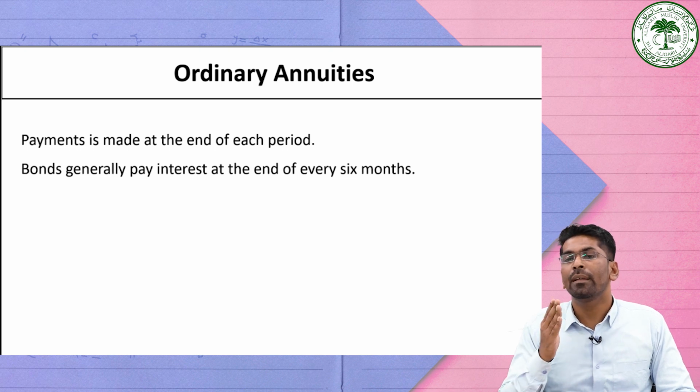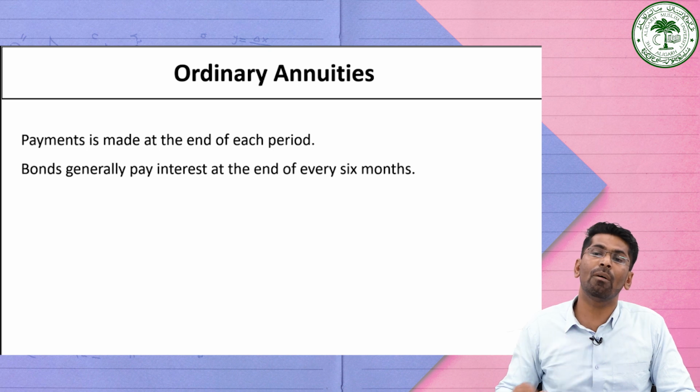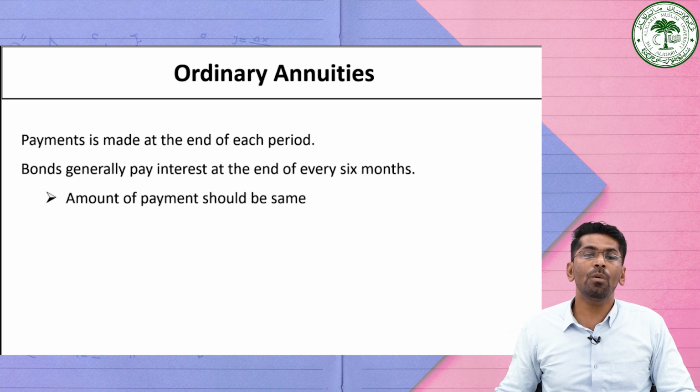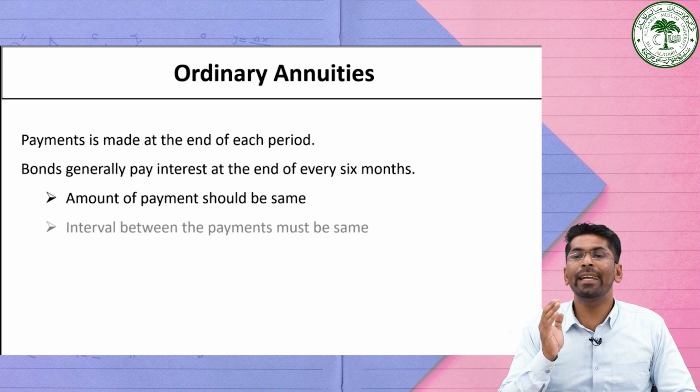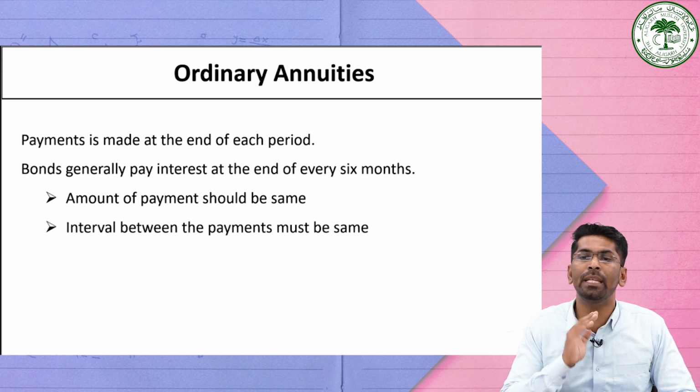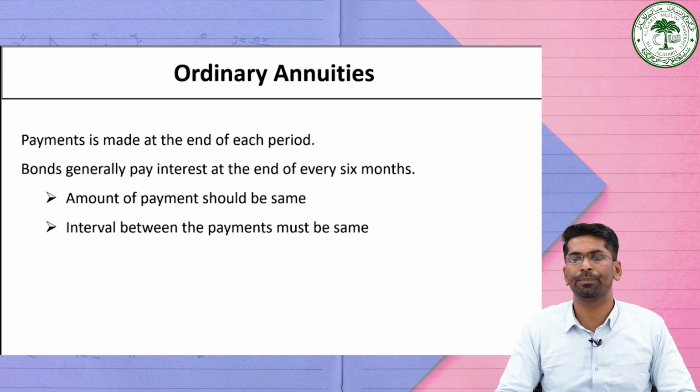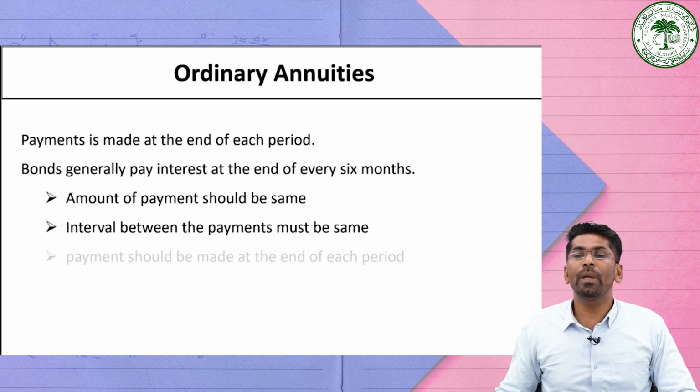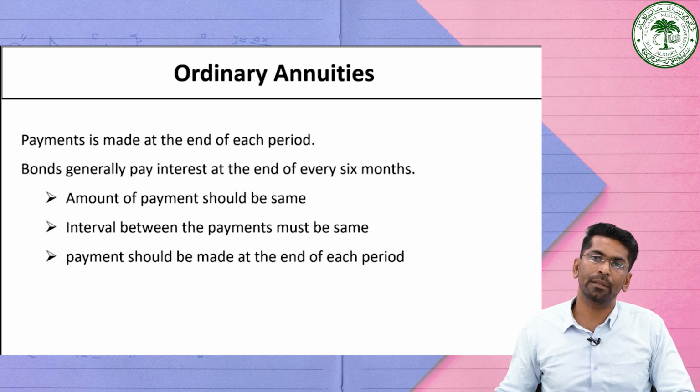We can count here the various features or characteristics of an ordinary annuity. In the case of an ordinary annuity, the amount of payment should be the same, or fixed. The second most important characteristic is that the interval between the payments must be the same, a regular payment. And the payment should be made at the end of each period. This is also another important feature of an ordinary annuity. I hope it is clear to you. So, in an ordinary annuity, the payments are made at the end of each period.